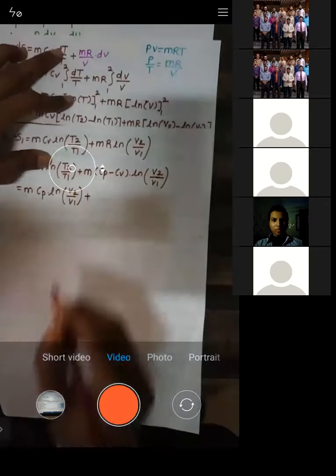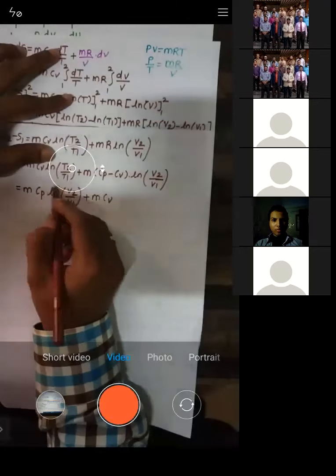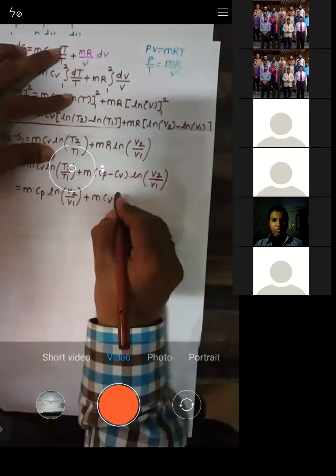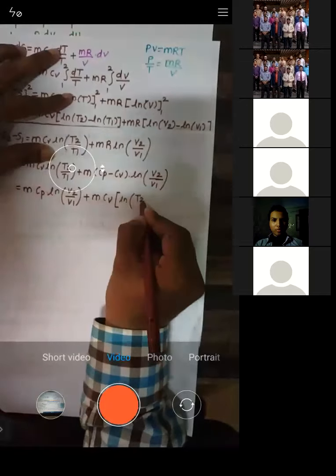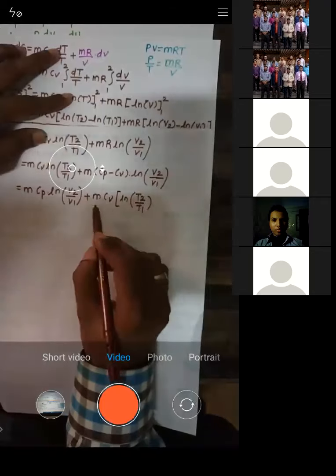M and CV is common. I'll just write down this. M and CV is common. See, M CV is common. ln of T2 by T1. I'll just write down here. ln of T2 by T1. See, this term is going to appear here. You can see M into CV into ln of